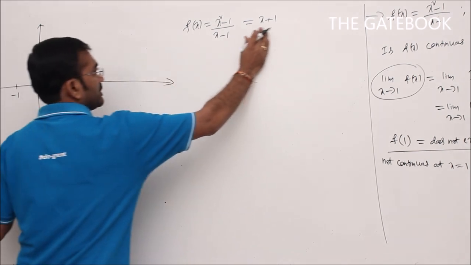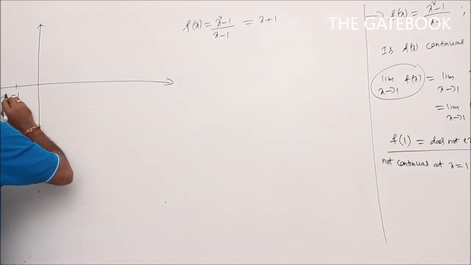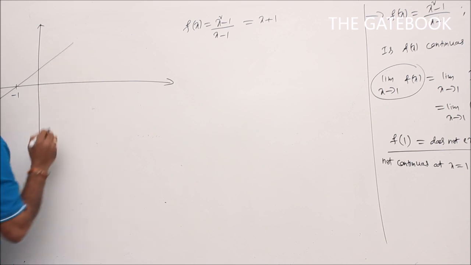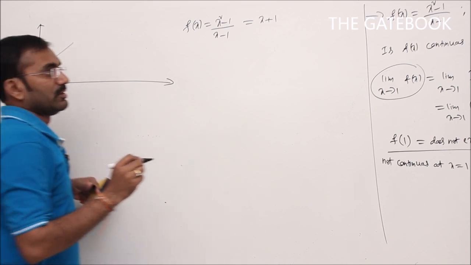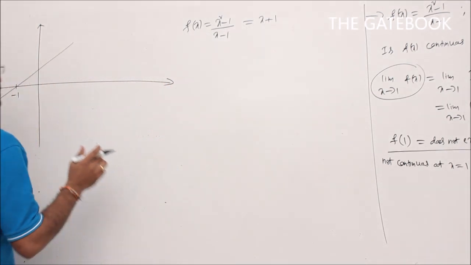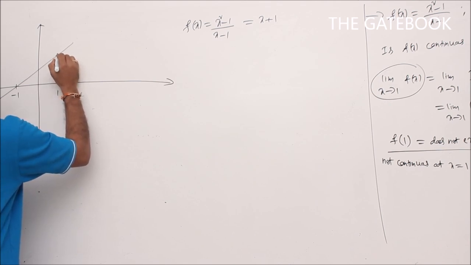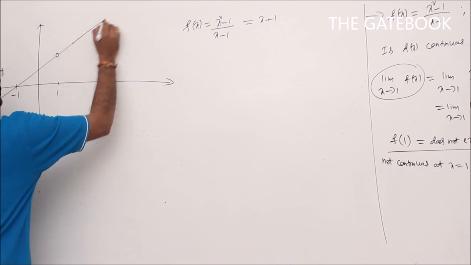That x plus 1 is a linear function. Linear function means the graph will be a straight line. So it will be like this, passing through minus 1. And what about x? The function f of x is not defined for x equal to 1. So at x equal to 1, we will get empty space here, no graph.